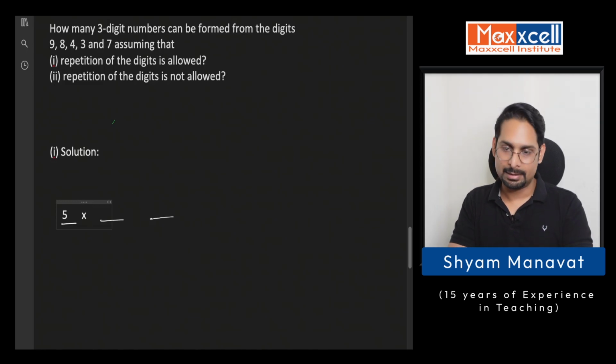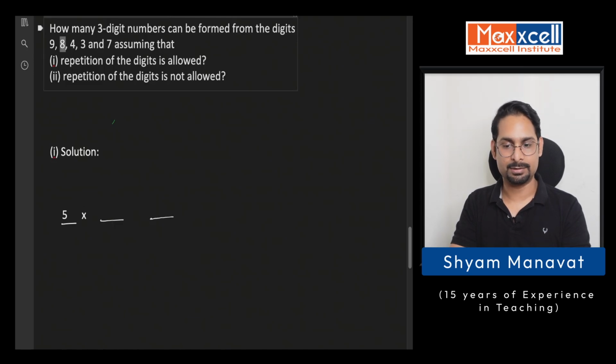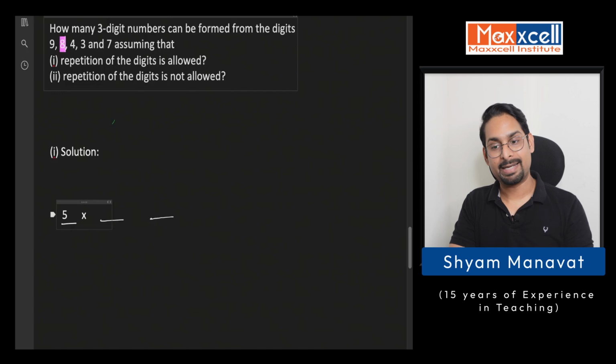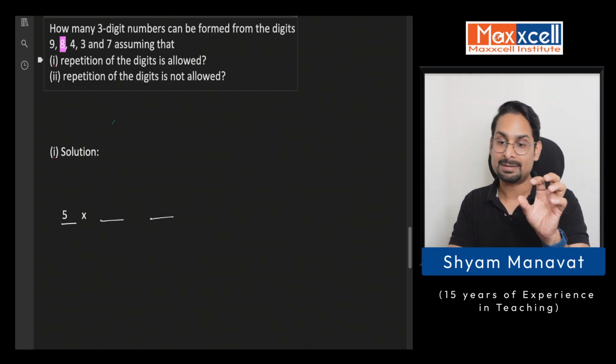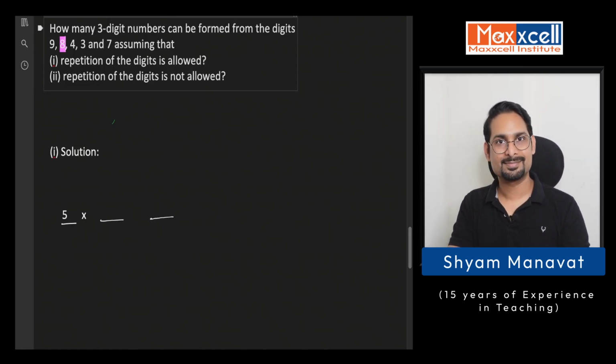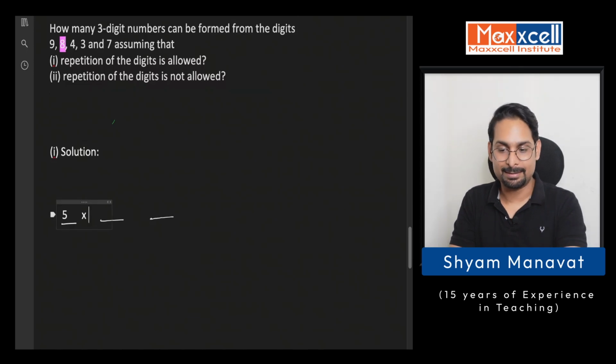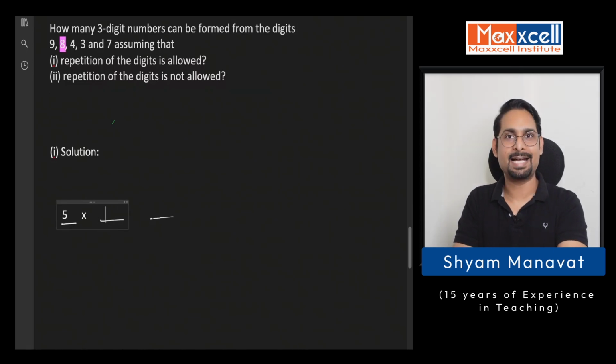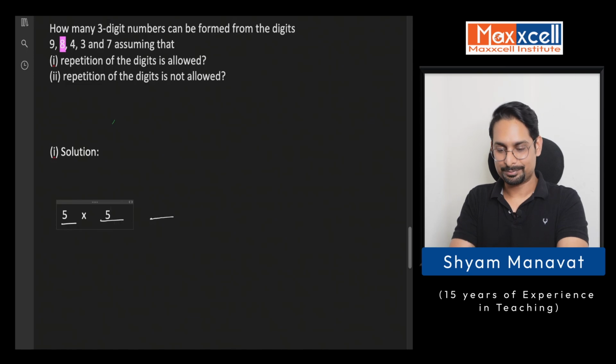Let's take an example. Say I have used the digit 8 on the first position. As per the question, repetition of digits is allowed. That means I can use this digit 8 on the second place also. That means we don't have to reduce the possibilities. On the second place also I have got 5 digits to be used, and similarly for the third place too.